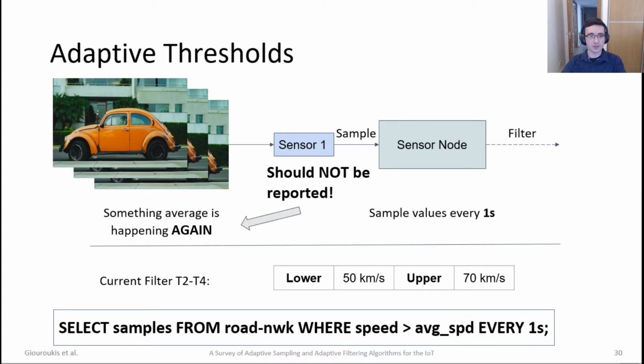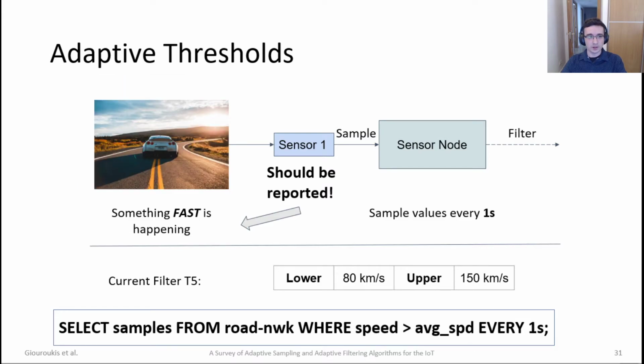If the same thing happens again and again, that means that this incident is not exactly important, is not exactly an outlier. So the system should not report more than once what we found, or at least not a lot of times. The adaptive thresholds should then also report something that is happening really fast and acts like an outlier to the whole system.